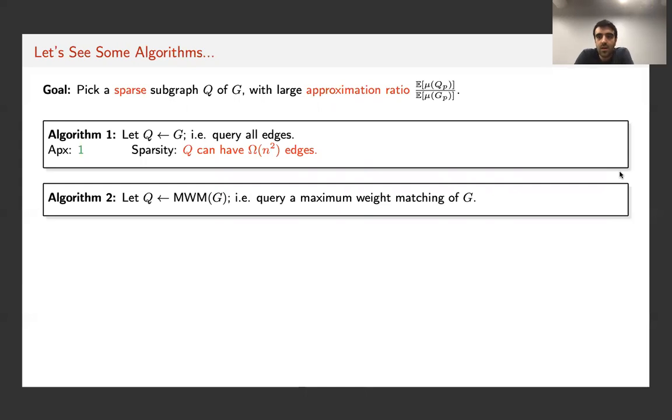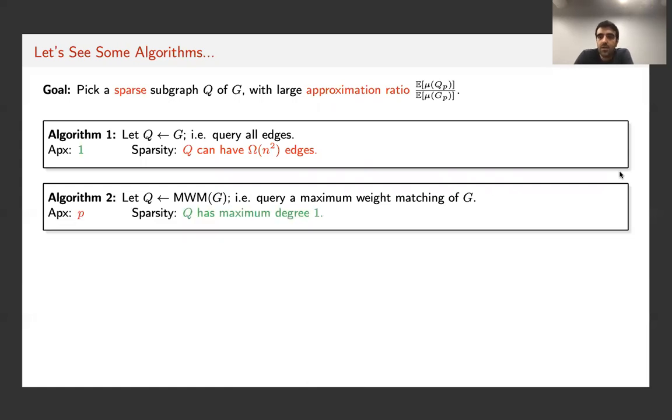Now consider a different algorithm. This time we pick a maximum weight matching of G and only query that matching. This subgraph has maximum degree 1 because it's a matching. But on the other hand, the approximation ratio guaranteed by this subgraph is only P. Why? Because suppose that the graph is a clique. It's not hard to see that even if the graph is unweighted, in expectation, we have a near perfect matching realized. But if we query only one matching, only a P fraction of the edges of this matching are going to be realized, leading to only a P approximate solution.